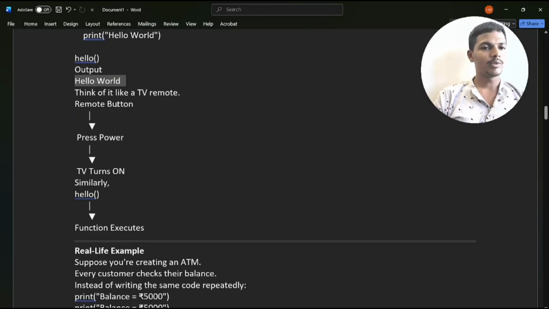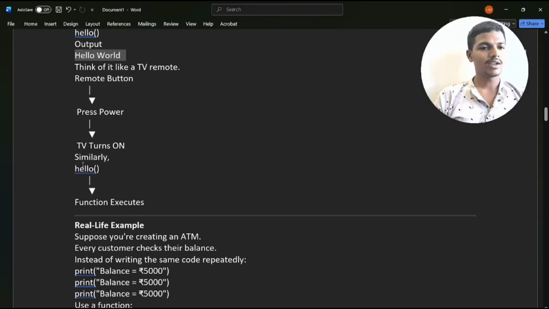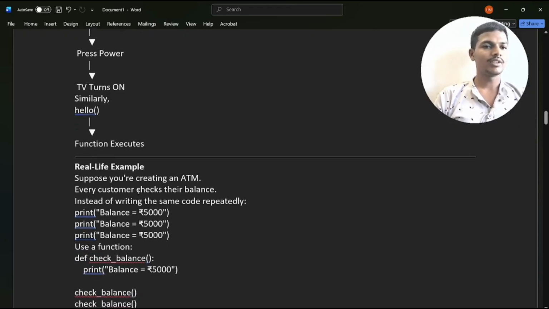If you have a remote, you press the button and the TV turns on automatically. In the same way, if you call the hello function, then that function will be automatically executed. If you do not press the button, then the TV will never turn on. Once you press the button, then the TV will turn on. Like that, this happens in functions.